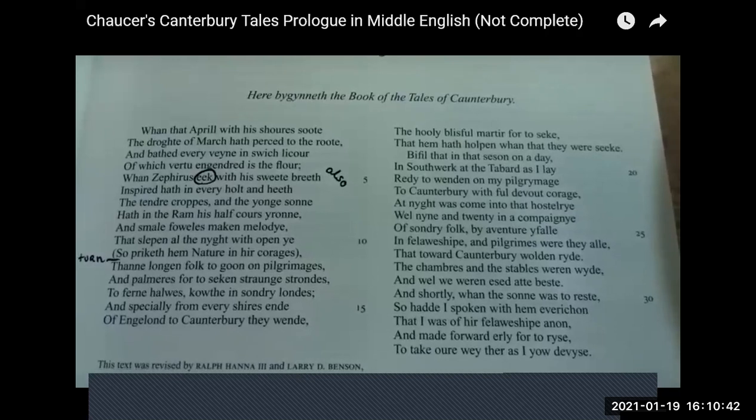So he says it was a group that had twenty-nine people in it. They come together at night to this Southwark Tabard.